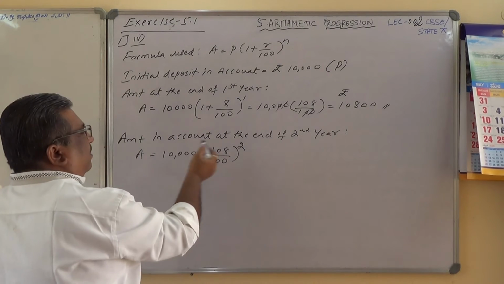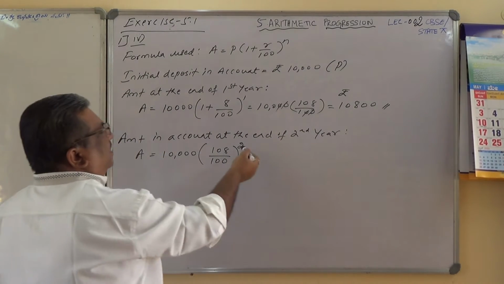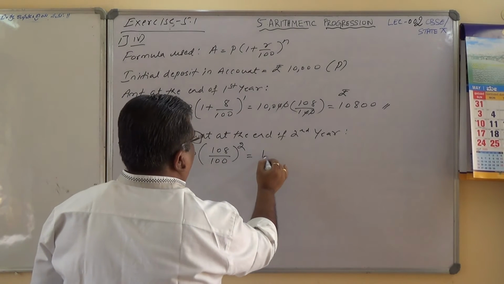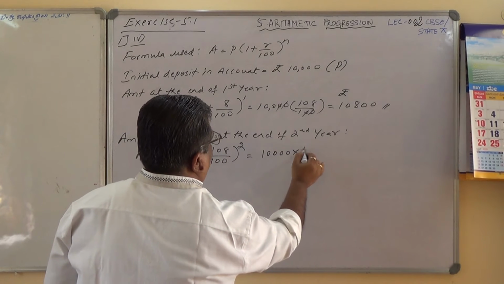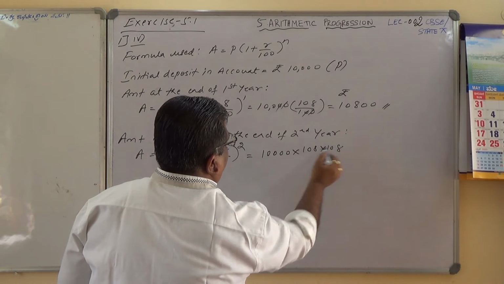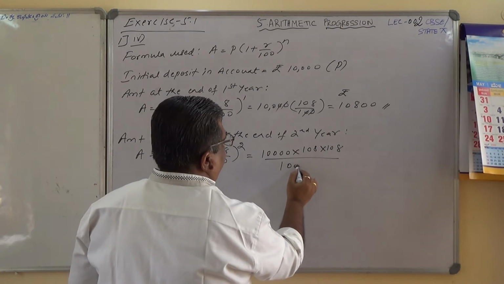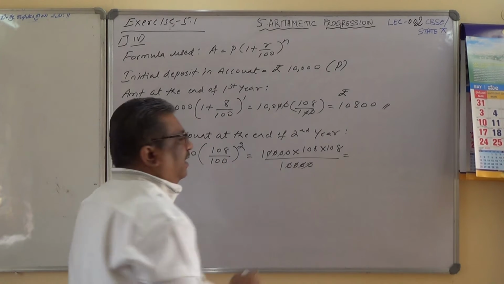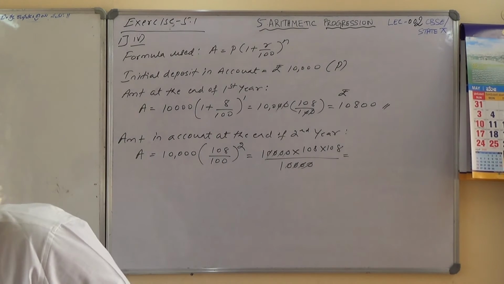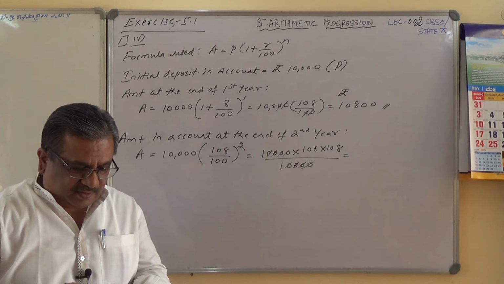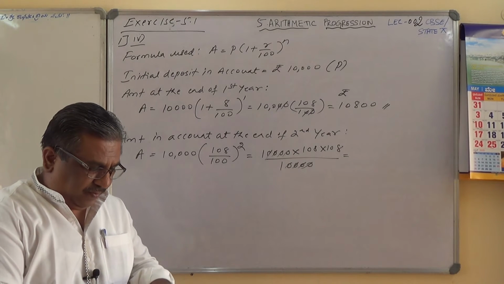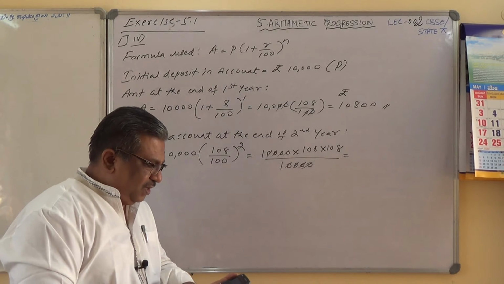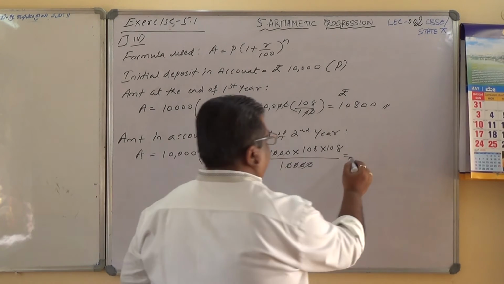It is the amount in the account at the end of 2 years, means second year, means N is equal to 2 here, and therefore 108 by 100 to the power 2, which is 10,000 into 108 into 108 divided by 10,000. Okay, this will be 108 into 108. Let me work out this one, and let me know. 108 into 108, which is 11,664.